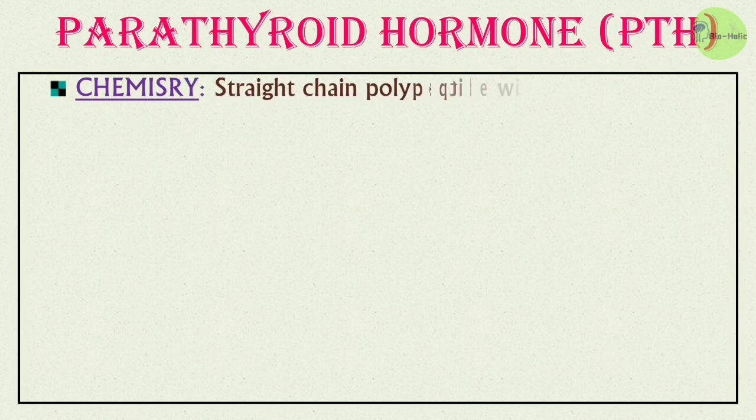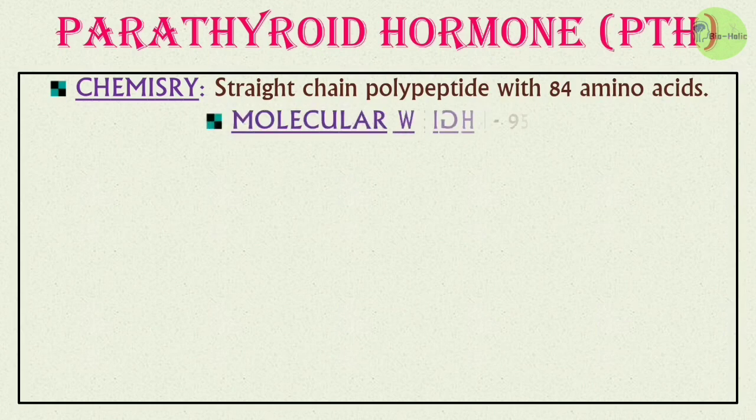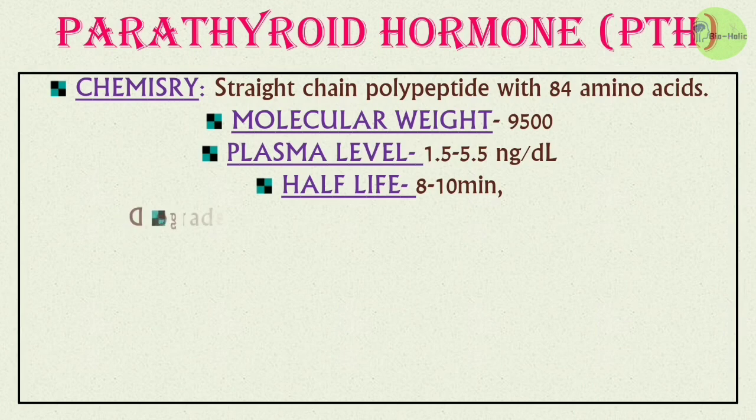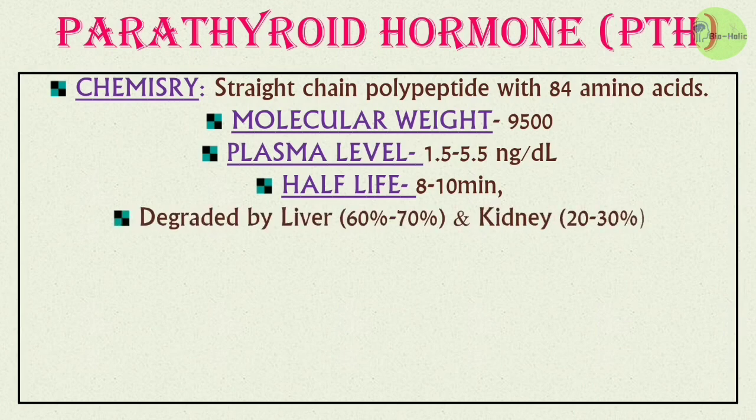Chemically, parathyroid hormone is also a straight chain polypeptide with 84 amino acids. The molecular weight of parathyroid hormone is 9500. The plasma level of parathyroid hormone is 1.5 to 5.5 nanogram per dl, and the half-life of PTH is 8 to 10 minutes. And like other hormones, it is also degraded by liver and kidneys.